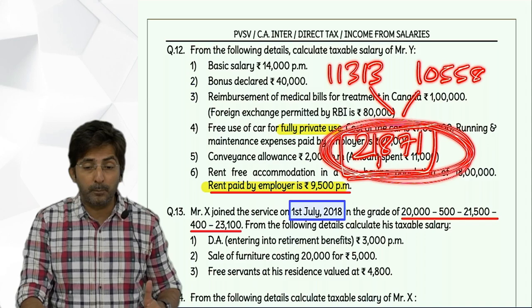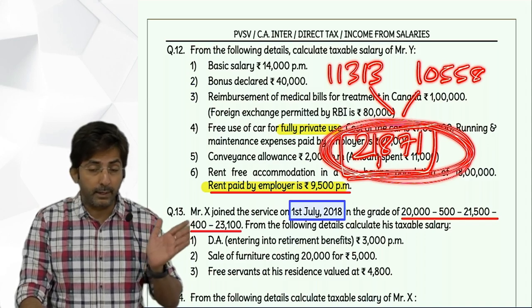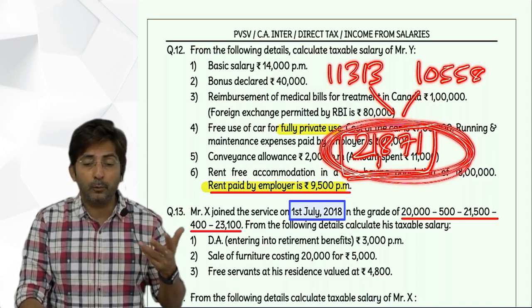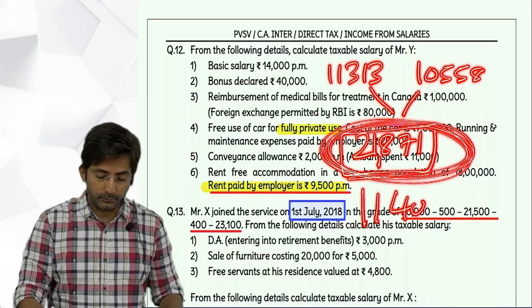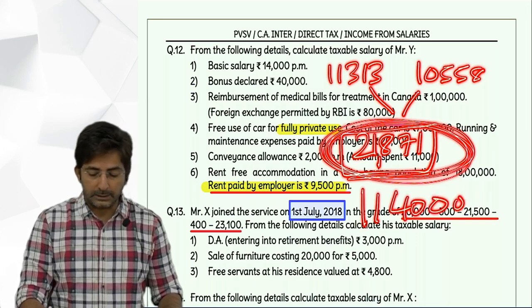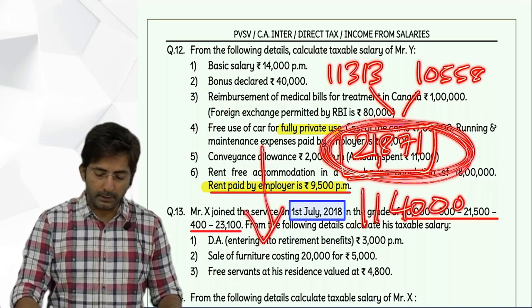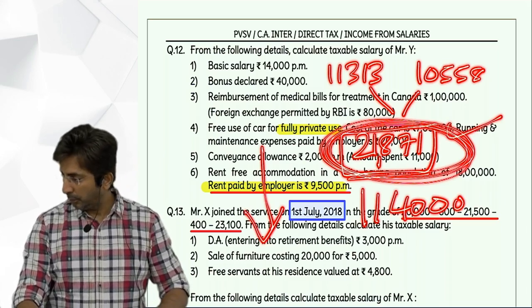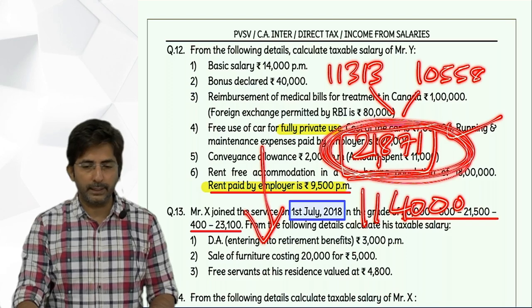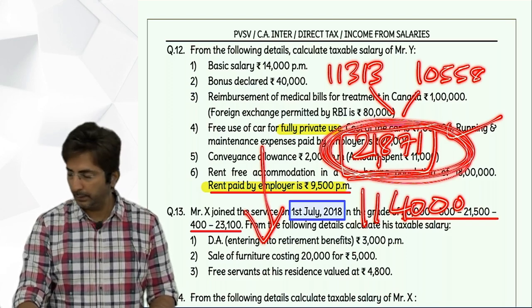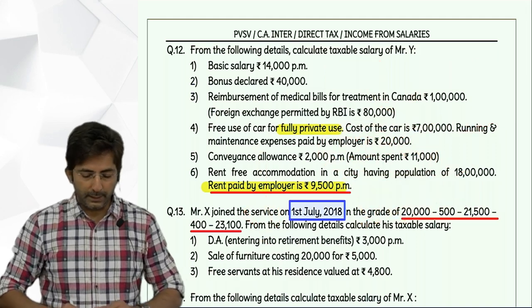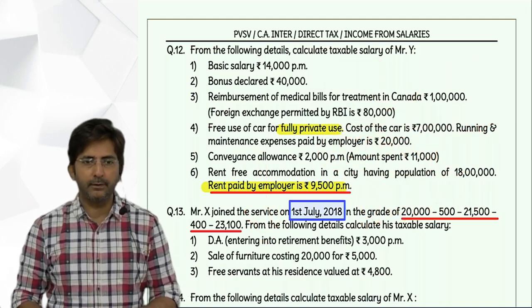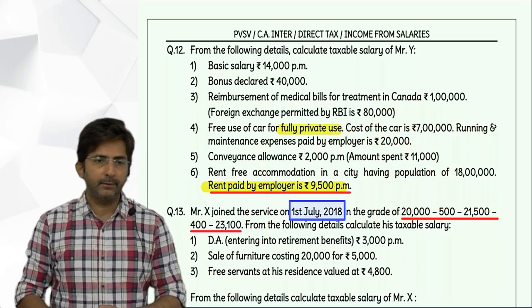But rent paid by employer is 9,500 per month. So multiply by 12, how much? 1,14,000. And then you will take whichever is less. So whichever is lower comes to 21,871 only. So value of house is 21,871.